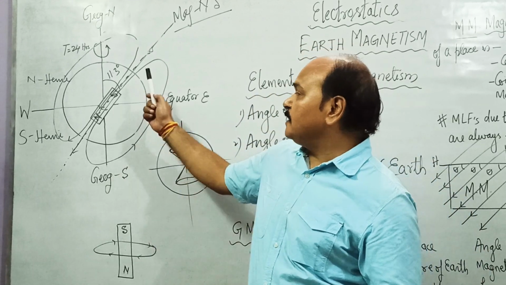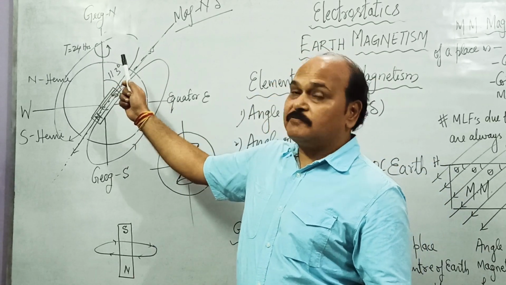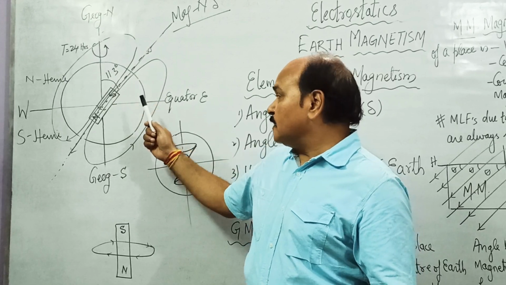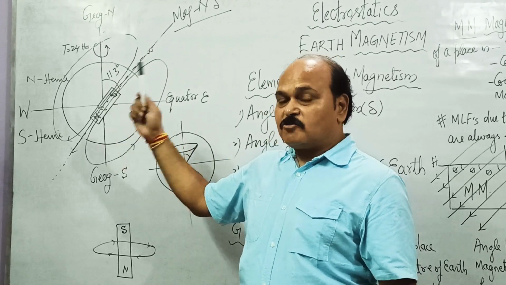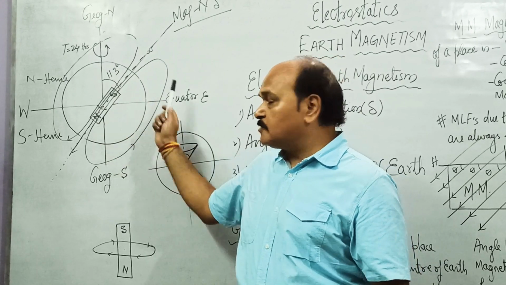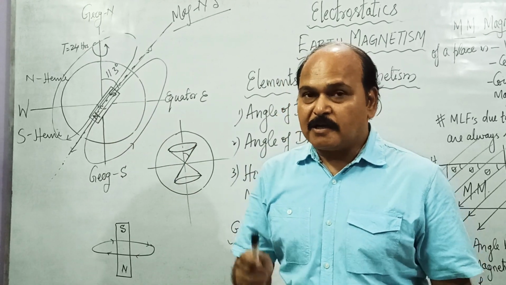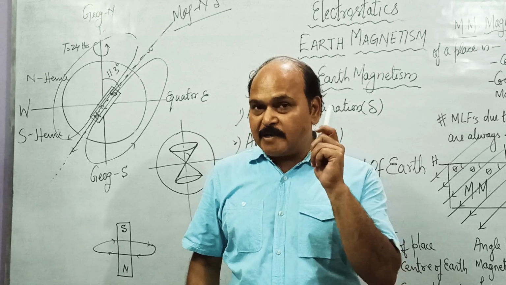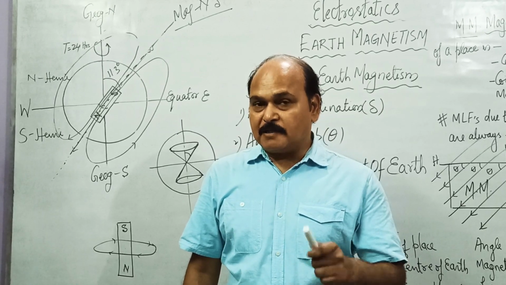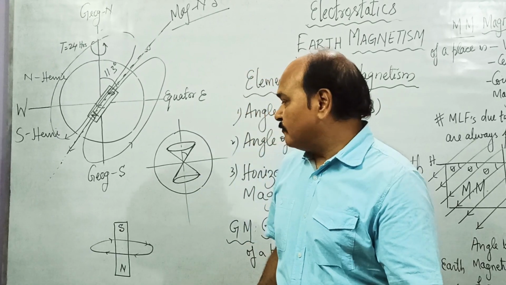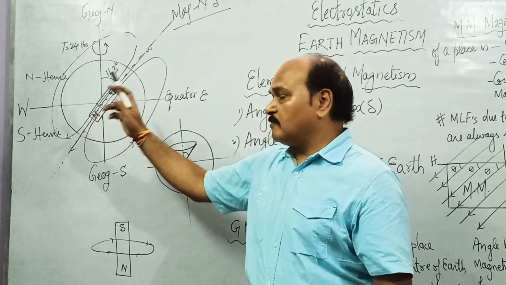Since Earth has been spinning from west to east with a time period of 24 hours, the liquid in its core has also been spinning from west to east. This liquid consists of metals in a molten state. There are cations moving from west to east on a circular path.